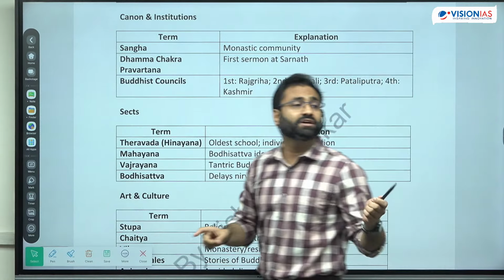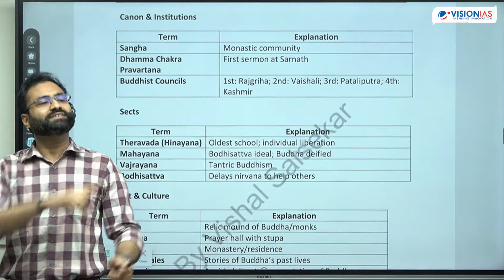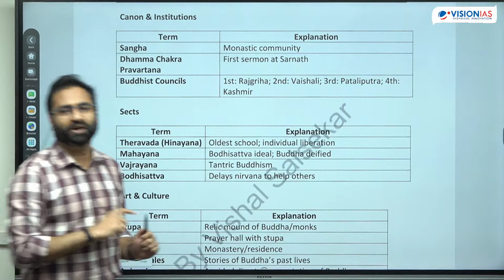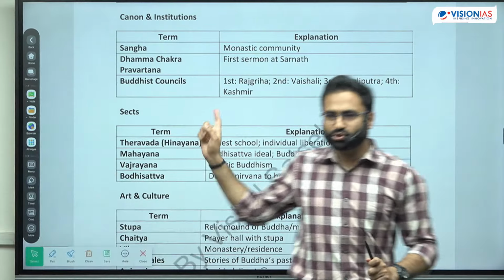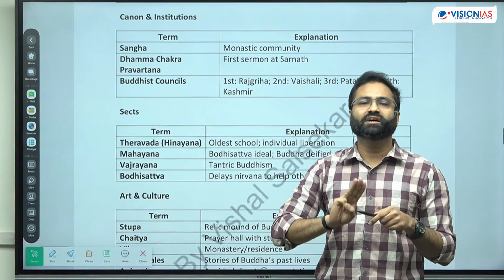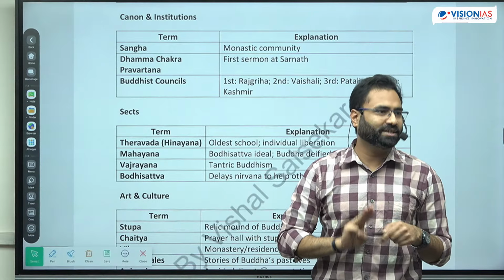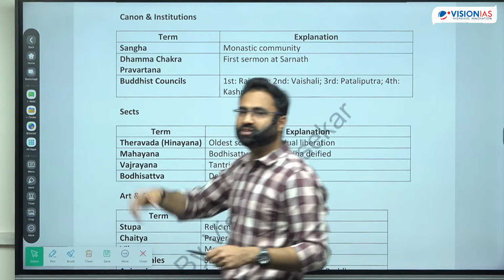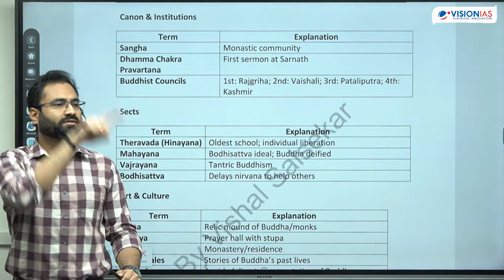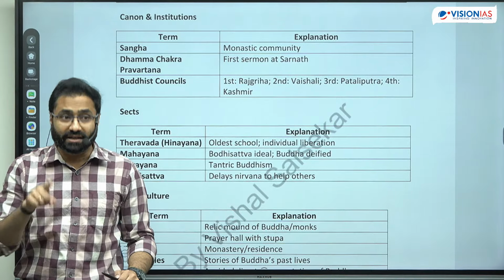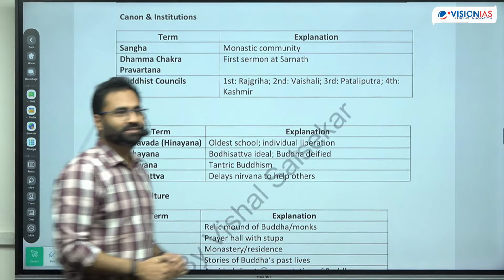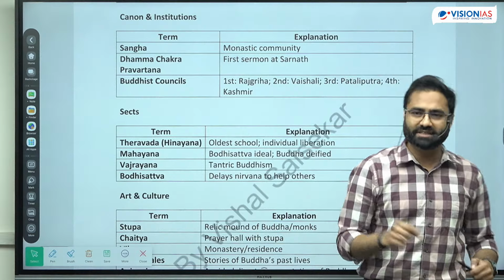Then eventually lion is associated with Vardhaman Mahavir. Lion is a representative of Vardhaman Mahavir. In the case of Buddha, the third symbol is regarding the Bodhi tree. It is representing the liberation of Buddha. Then Dhamma Chakra Pravartan, which is basically the wheel. And then last is the स्तूप. ठीक है? महापरिनिर्वाण. It is the stupa.